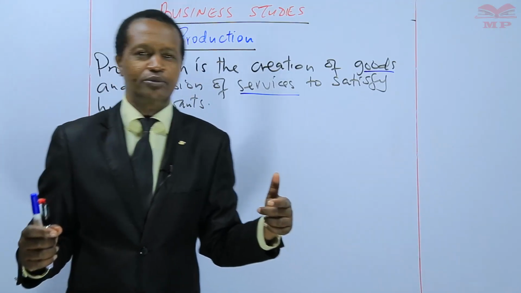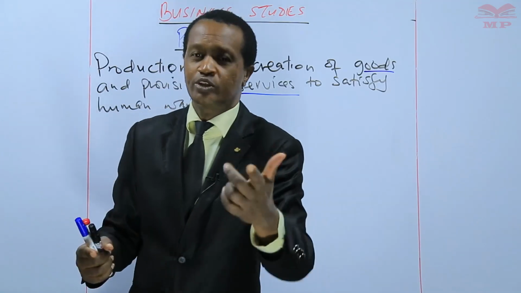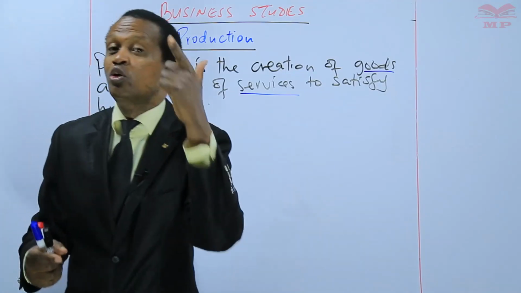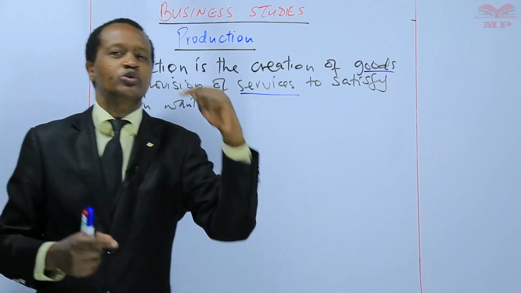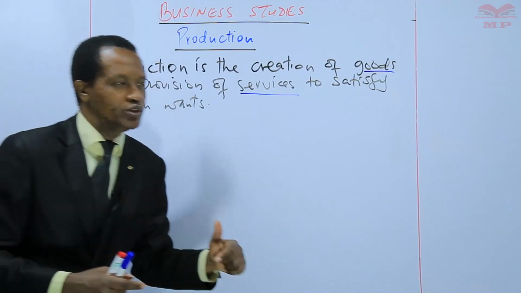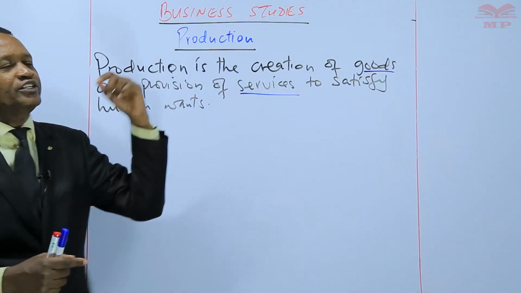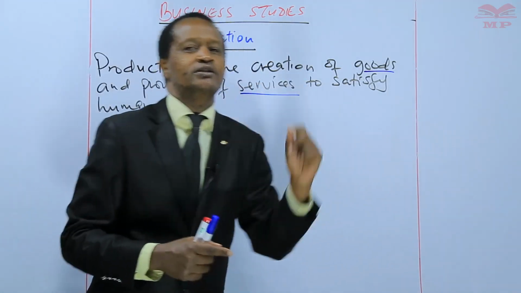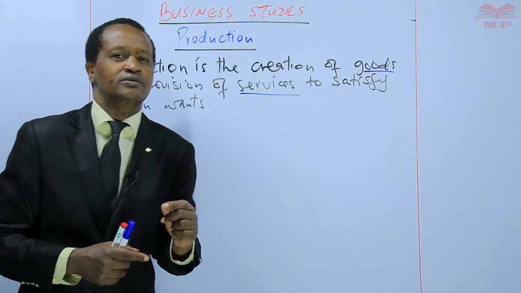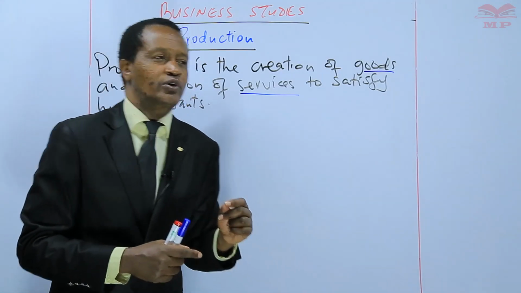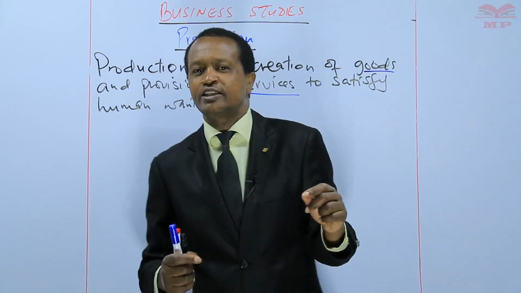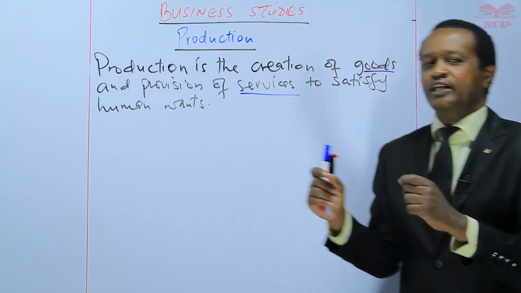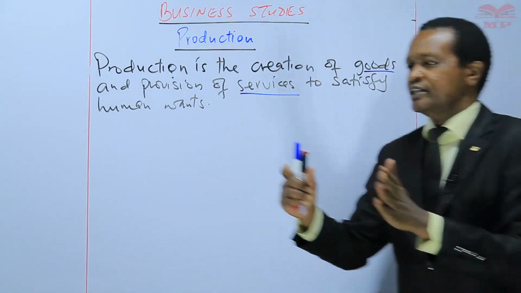Otherwise, learners, for example, if you are to produce videos like the ones you are watching and they don't reach you, then production is not complete. For production to be complete, the goods or services must reach the people who consume them, the final consumers. All right? And the final consumers must be in a certain place. They may need the goods in the right form, at the right place, within the required time.